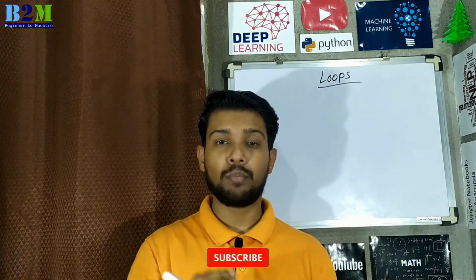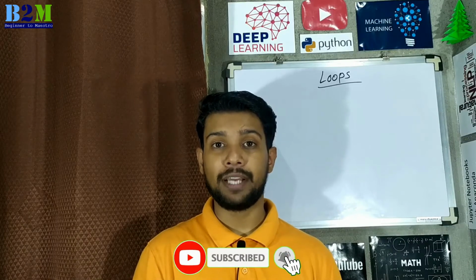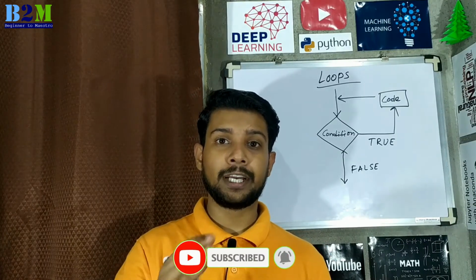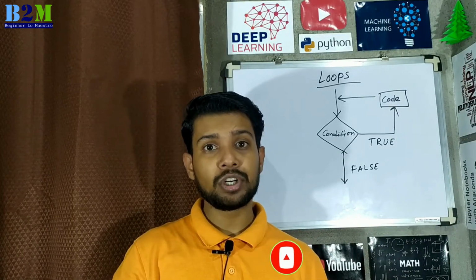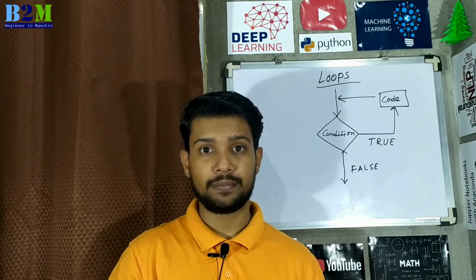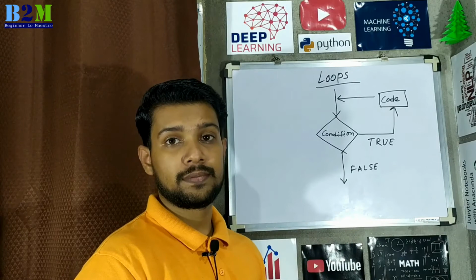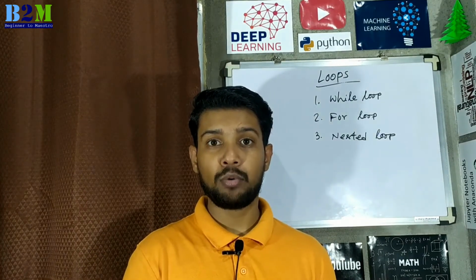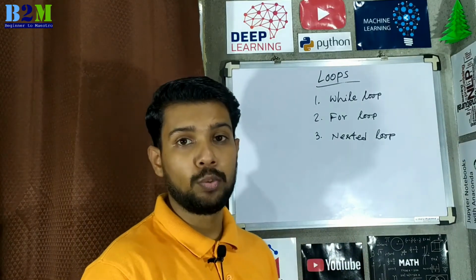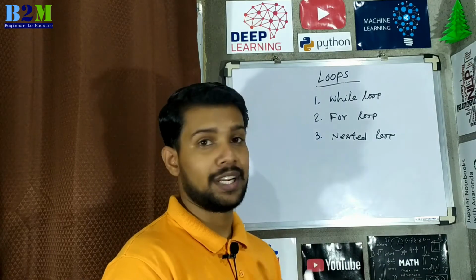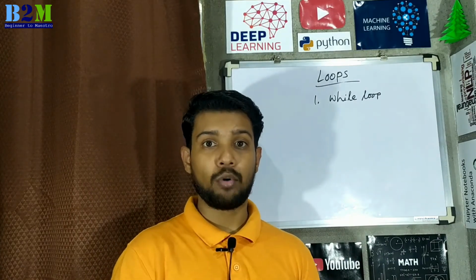Loop means execute a block of code iteratively for multiple times. Loop operation also checks iteration conditions before execution of the block of code of the loop section. Here if you run a loop, it will be iterated until the condition is false. In Python, there are mainly 3 types of loops available. Number 1, while loop, number 2, for loop, and number 3, nested loop. Let's take an example of while loop.